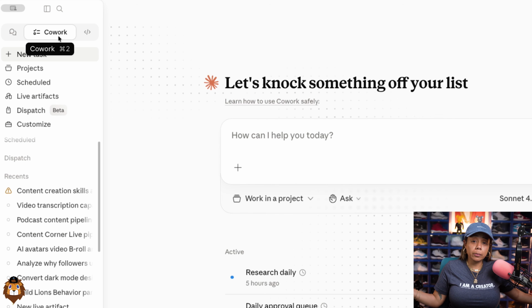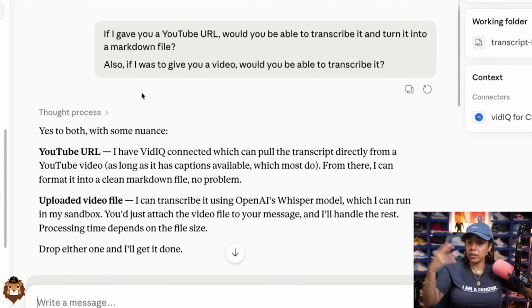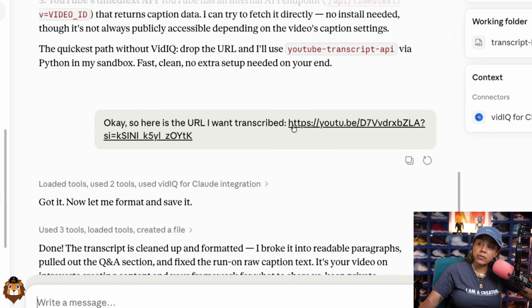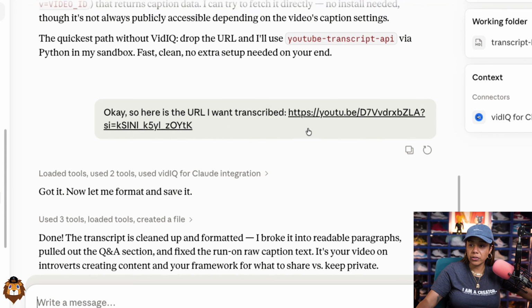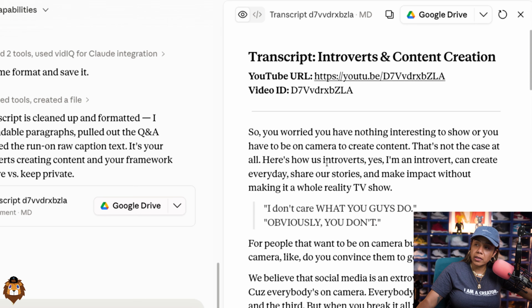So step one, we're gonna open up Claude Cowork. Now, what most don't know is that you can transcribe a video and audio right inside of Cowork. If you don't believe me, you could put in the prompt of, if I gave you a YouTube URL or gave you a video, could you transcribe it? And it will say yes. And so what we did was gave it a YouTube URL for this example, but you can upload your own video, and it made the transcript right here into a markdown file that automatically saves into your Google Drive.